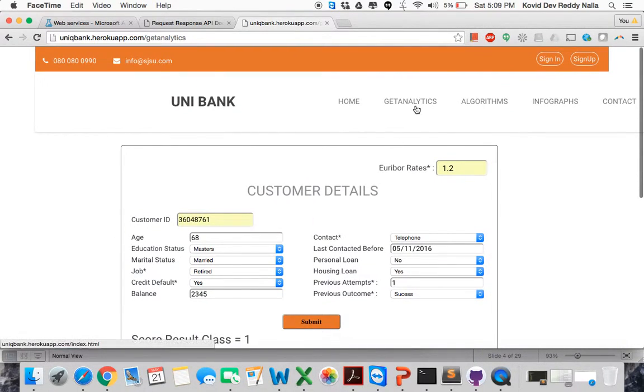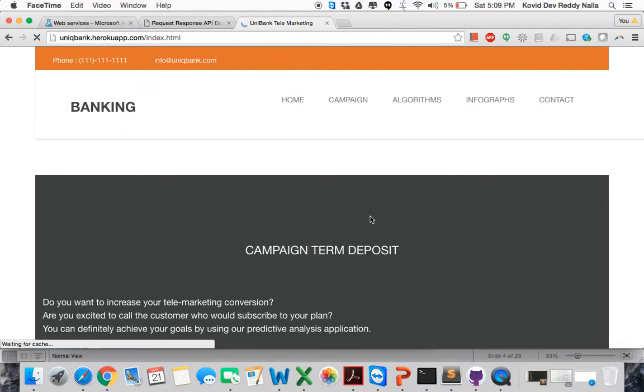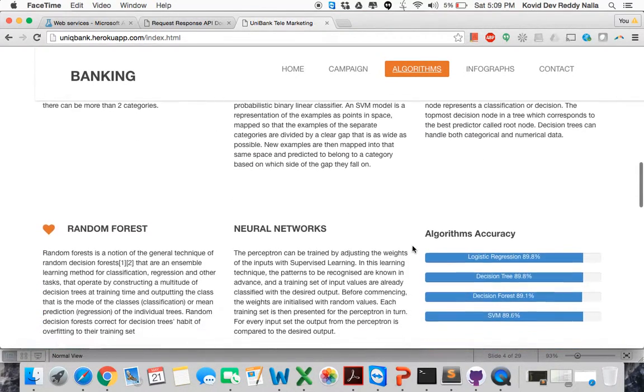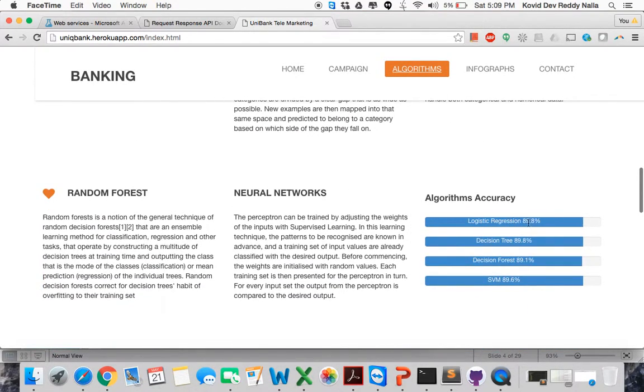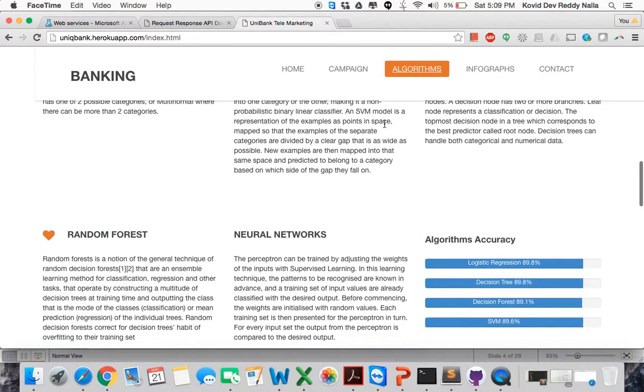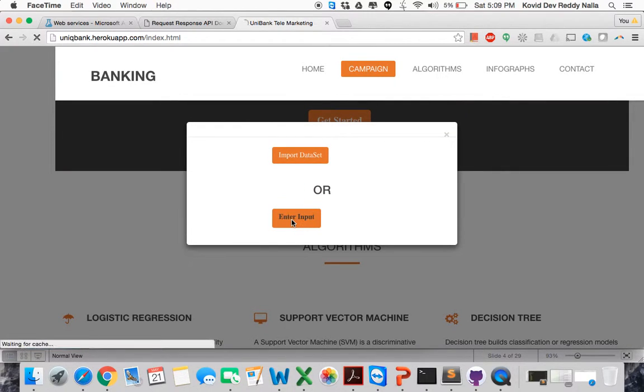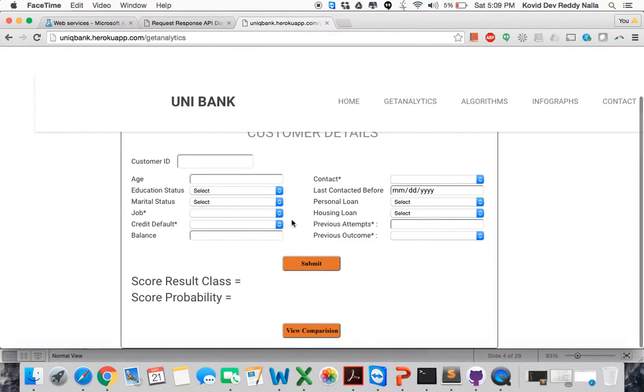So this is a demo, and if we go to home and then to algorithms, these are the algorithms used by us, and here it shows the algorithm accuracy, like logistic regression shows 89.8%. Based on the accuracy, we have given the default result for the customer. When we go to get started and enter input, here is the default score result class and score probabilities for logistic regression, because that is the best machine learning algorithm for our problem statement.